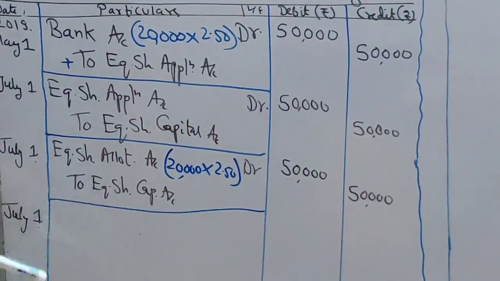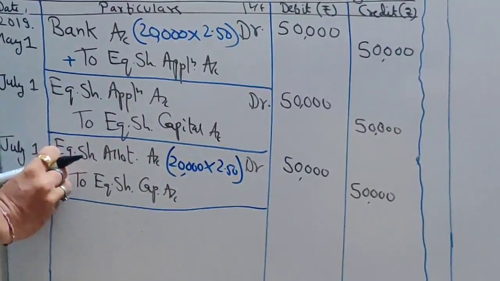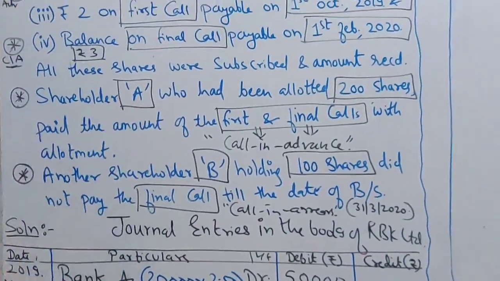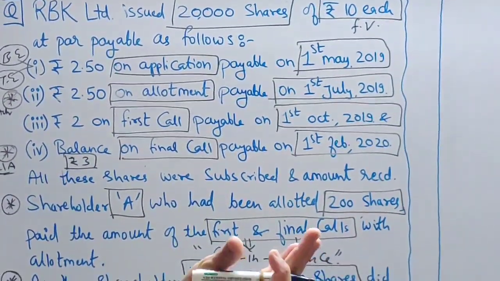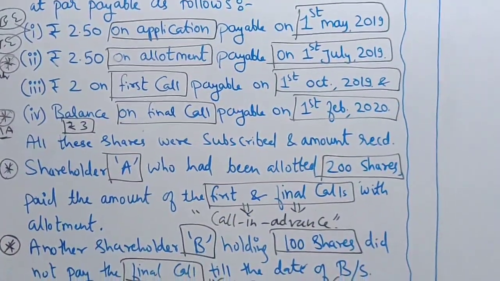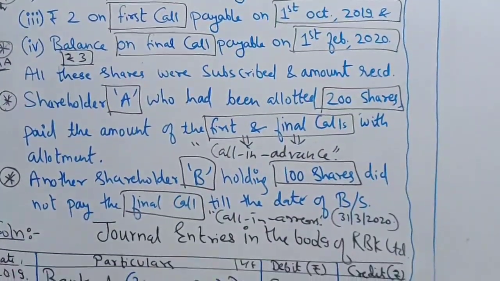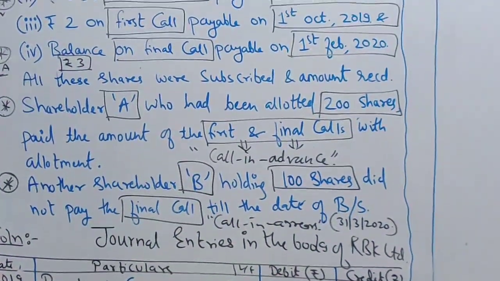Now let's pass the bank entry. Great, July 1 bank entry. So when you pass the bank entry, what will you have to show? You will have to show advance money of Mr. A. So if the company has received advance money, is it an asset or a liability, students? Yes, you all are right. It is a liability. Whenever you receive advance, it's a liability.